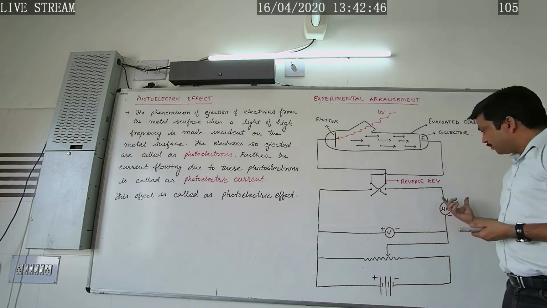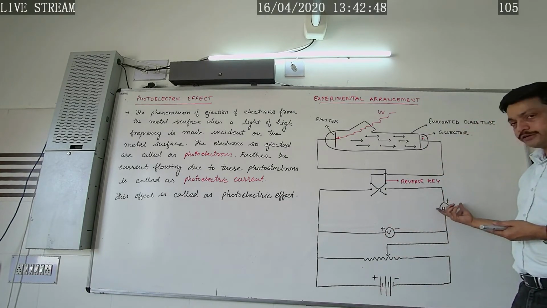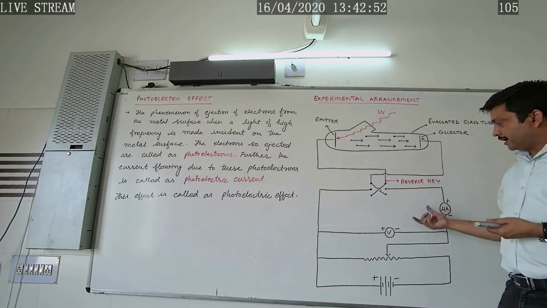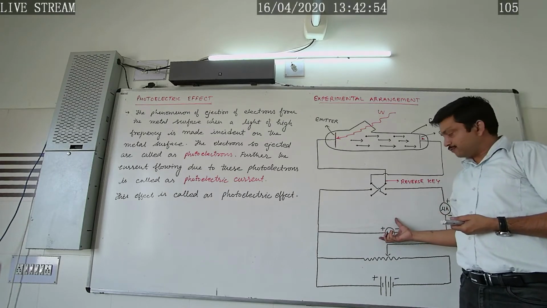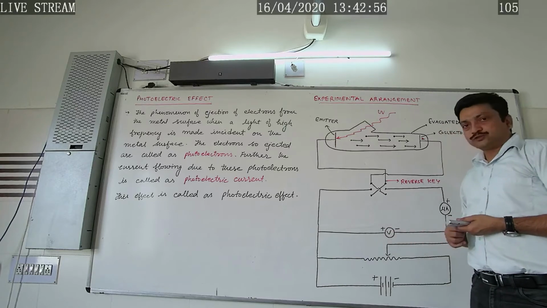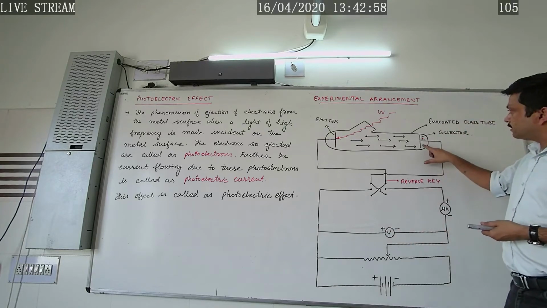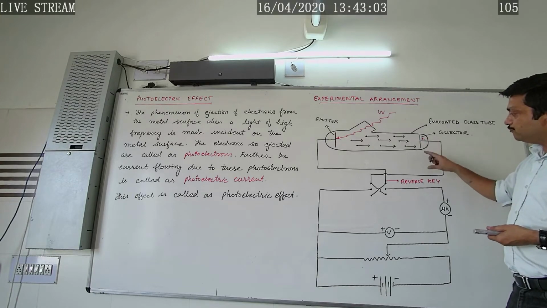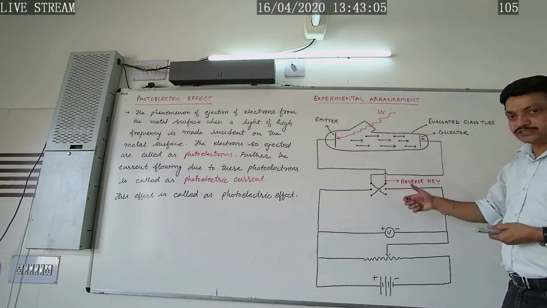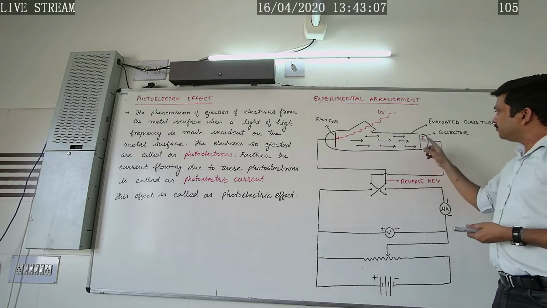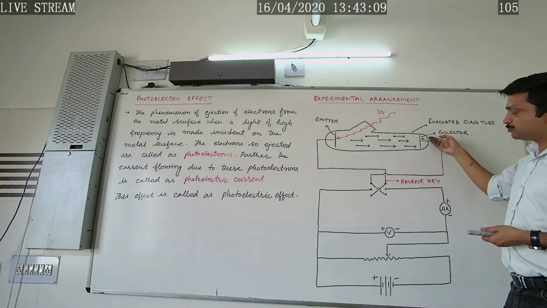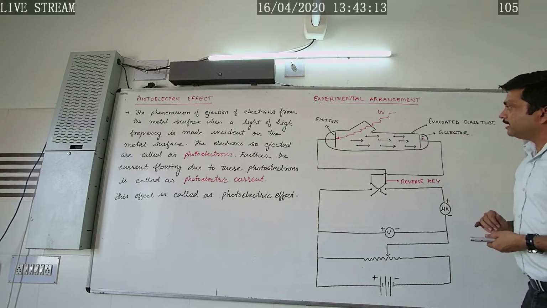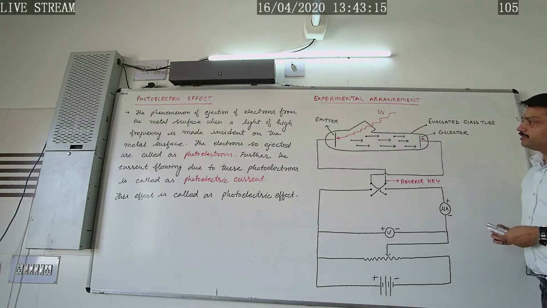Also, in order to measure the photoelectric current in the circuit, a micrometer is connected there, and in order to measure the potential difference, the voltmeter is connected there. The collector voltage can be reversed with the help of this reversing key. That is, we can make the collector positive as well as negative. Okay, so this was the experimental arrangement.